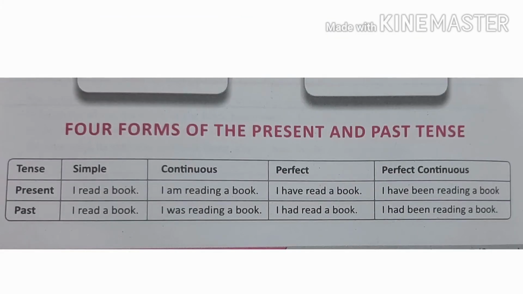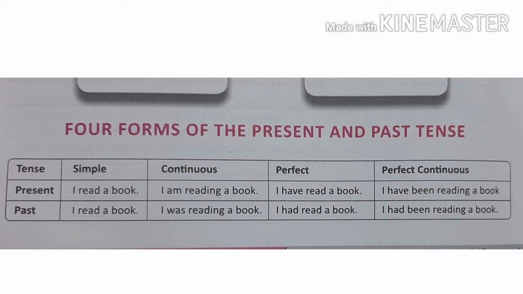Look at the four forms of the present and past tense. In present tense, simple present: I read a book. Continuous: I am reading a book. Perfect: I have read a book. Perfect continuous: I have been reading a book. In past tense: I read a book. Past continuous: I was reading a book. Past perfect: I had read a book. And past perfect continuous: I had been reading a book.